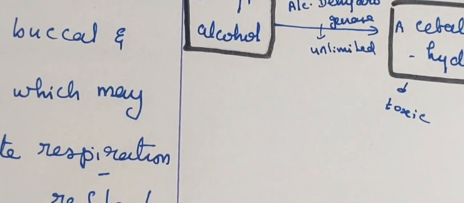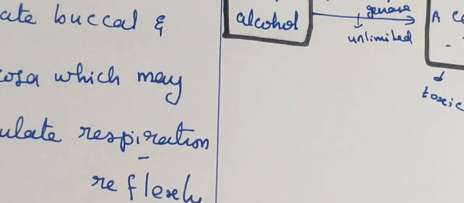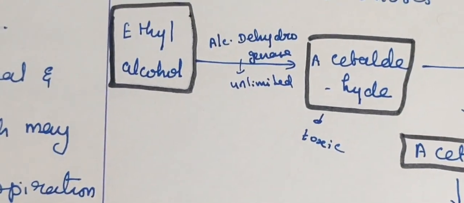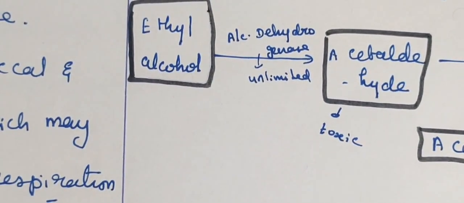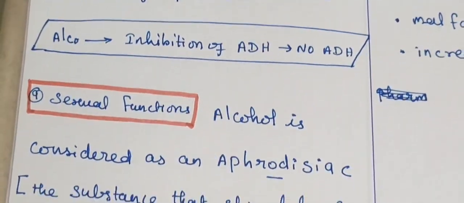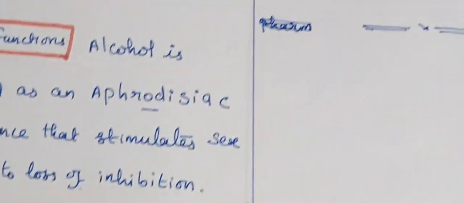So acetaldehyde is trapped in the liver cell hepatocytes, and this acetaldehyde is toxic to the liver cell. It will cause damage to the liver cell. That's why it leads to cirrhosis. Kidney, sexual function, teratogenicity. All the things are discussed.